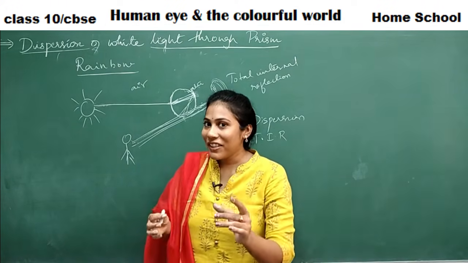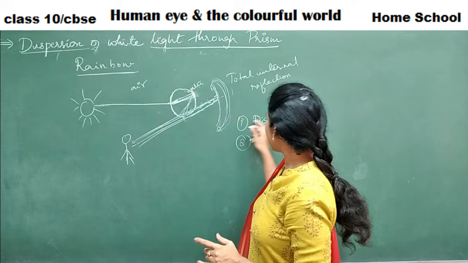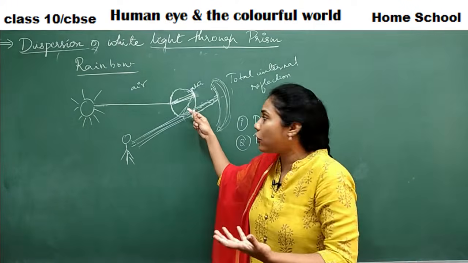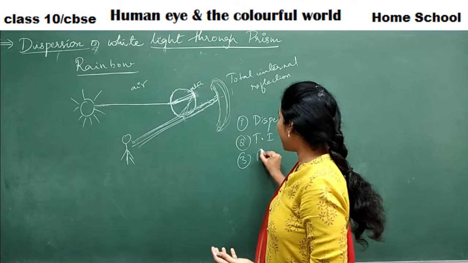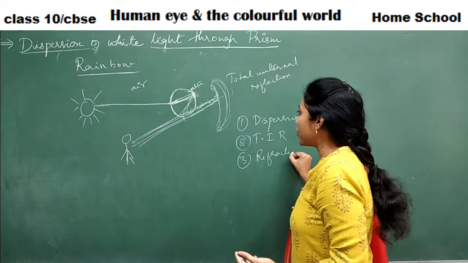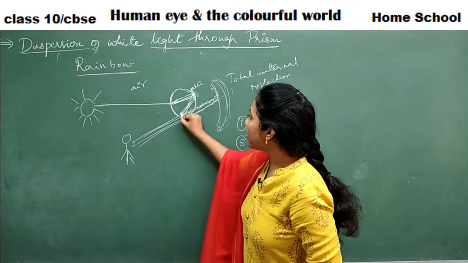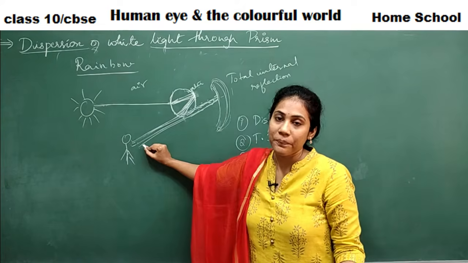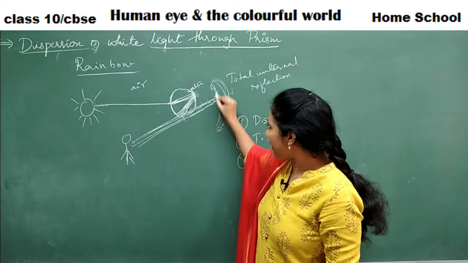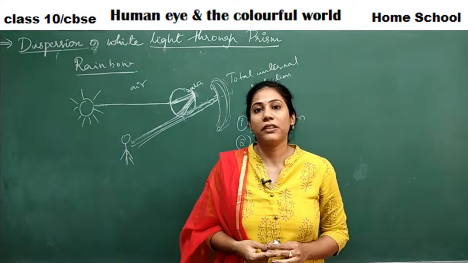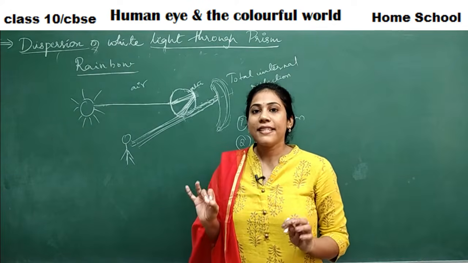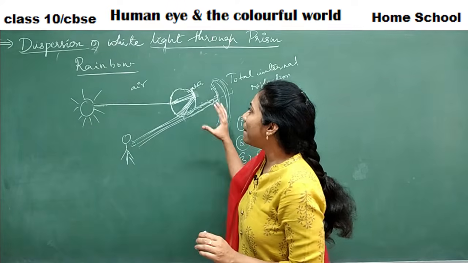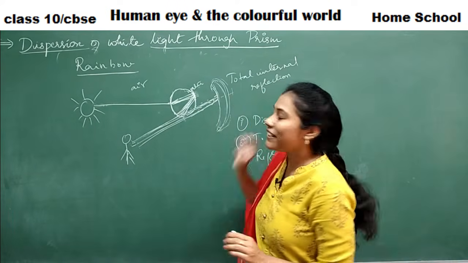So how is the rainbow getting formed? First step is dispersion. Second step is total internal reflection that is happening inside a raindrop. And the third step is refraction. Yes or no? Refraction. So all these dispersed colored radiations are refracting and they are reaching to your eye. Right? When you project them backside, there the image of the rainbow is formed. Clear? So this is how a beautiful rainbow is getting formed. So this is all about dispersion of white light through prism.